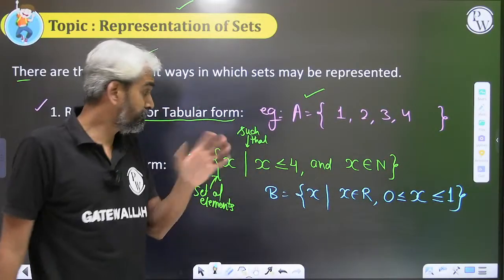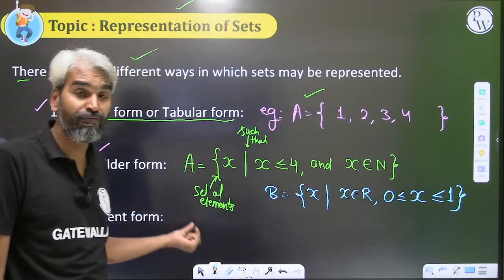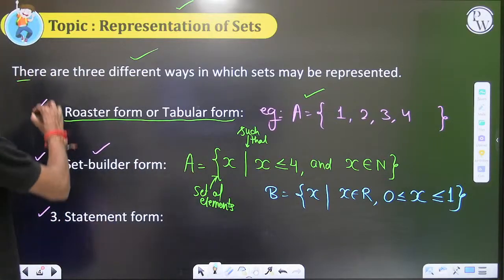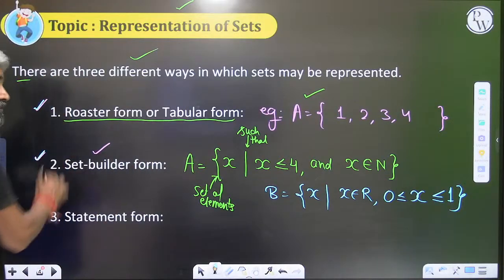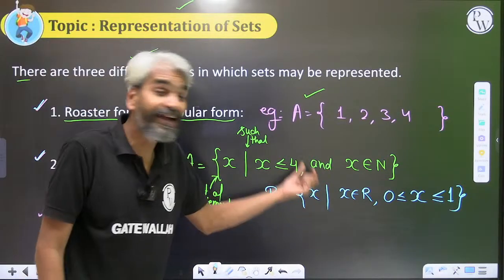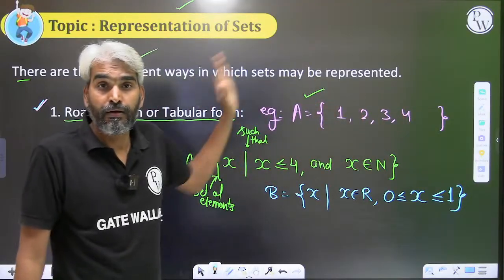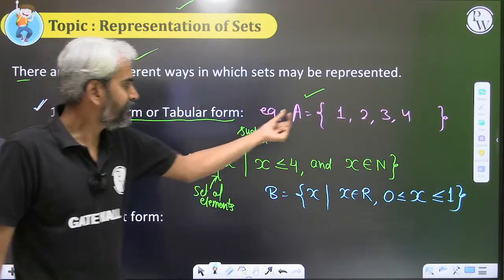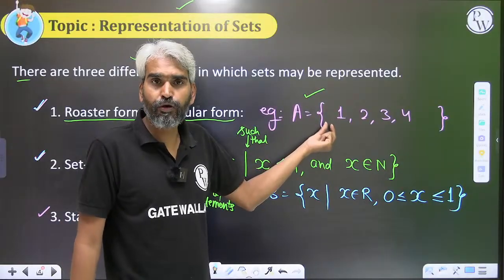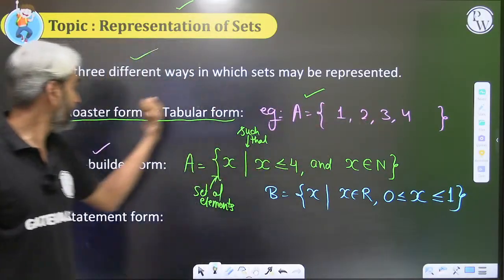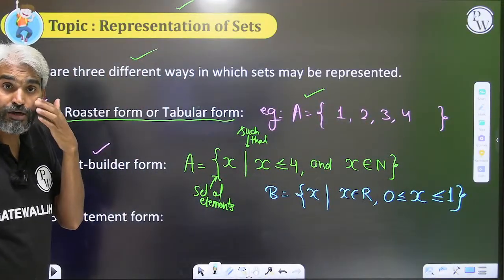So the idea is, please look at this carefully. Sir, why are different notations required? I can list these elements 1, 2, 3, 4 individually, and this set A, which contains 4 elements 1, 2, 3, 4, can be represented in the roster form or tabular form.